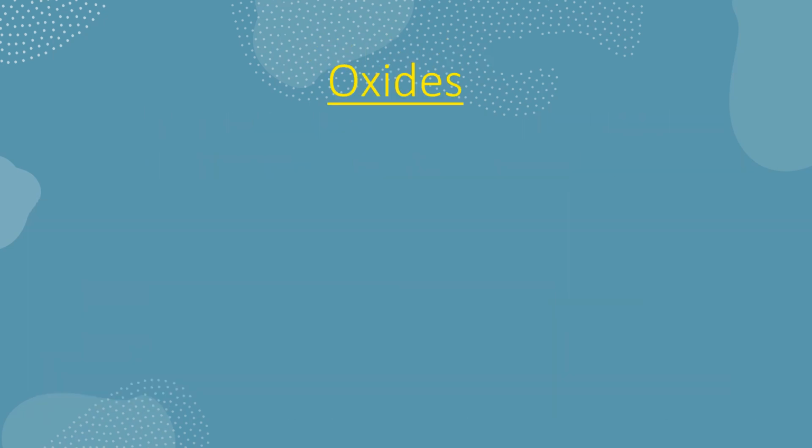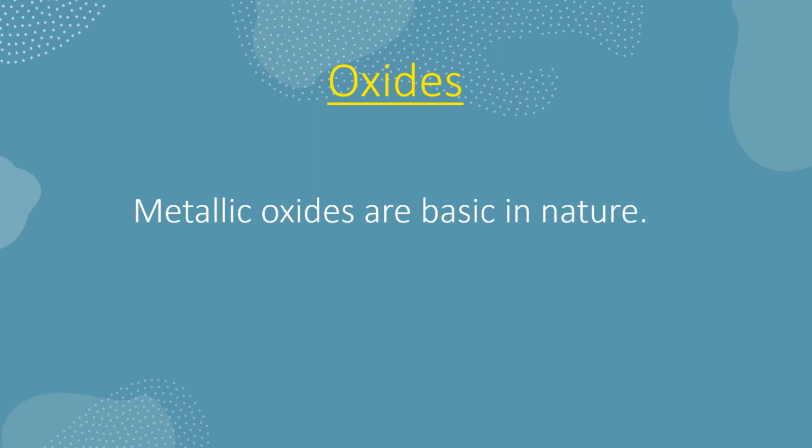Now what about oxides? Metallic oxides are basic in nature. That means when any metal reacts with oxygen, they produce metallic oxide. And with the help of litmus paper, we can say that metallic oxides are basic in nature.